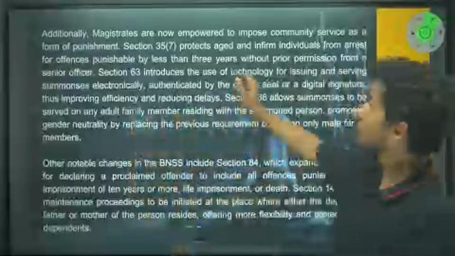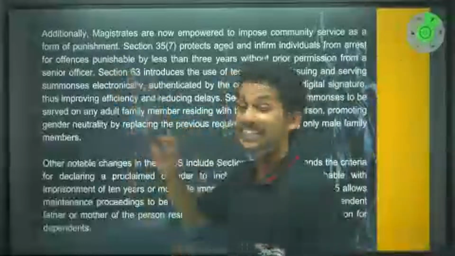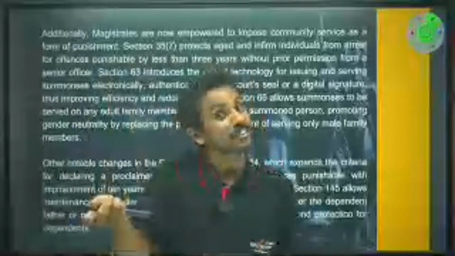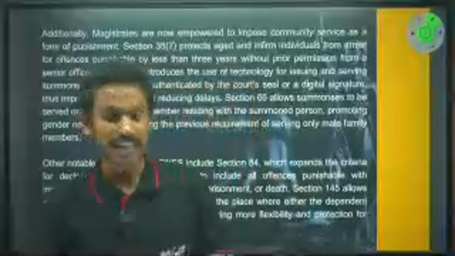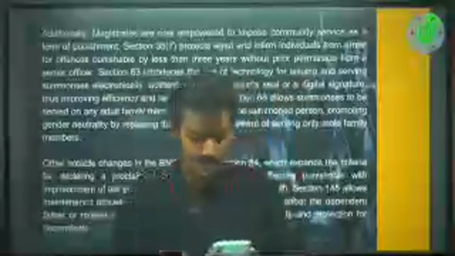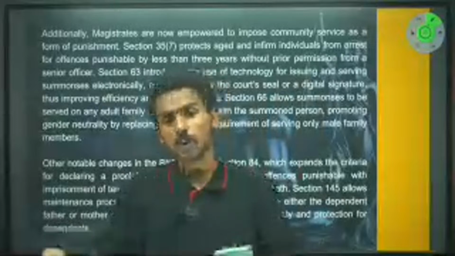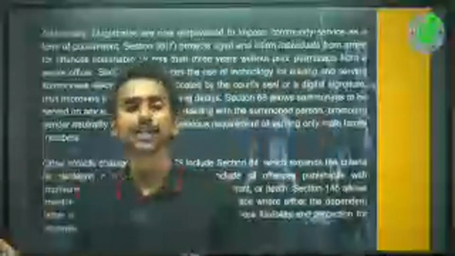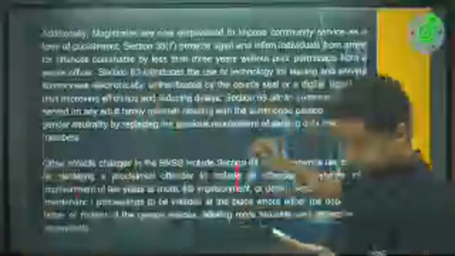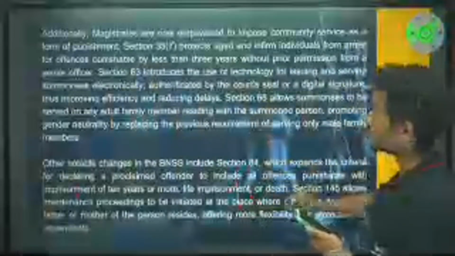So if you come here, it says that he can be arrested provided he takes permission from a senior officer. Now answer me. Can he be arrested if he gets a permission from a senior officer? Aged and infirmed person. If he gets a permission from a senior officer, can he be arrested? So they're not saying that with or without permission. They're saying, can they? Yes, they can if they get prior permission from the senior officer, right? If you go with that logic, what should be the answer then? All of you?